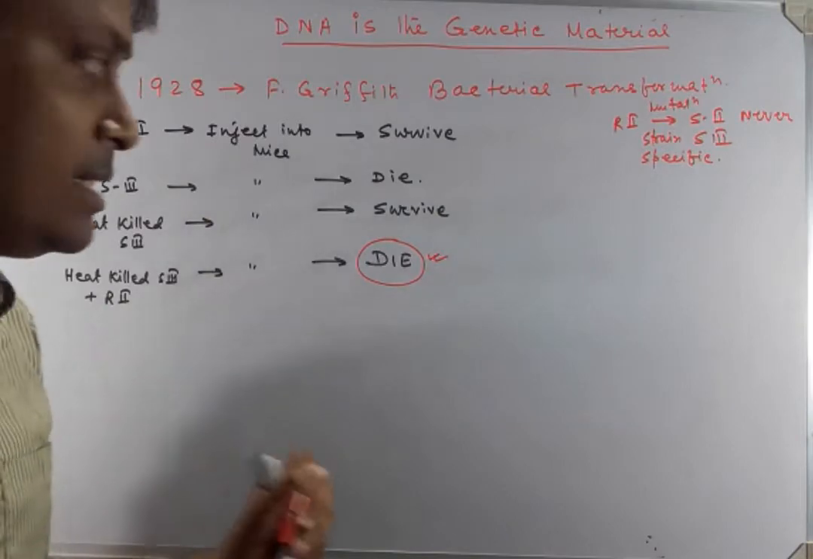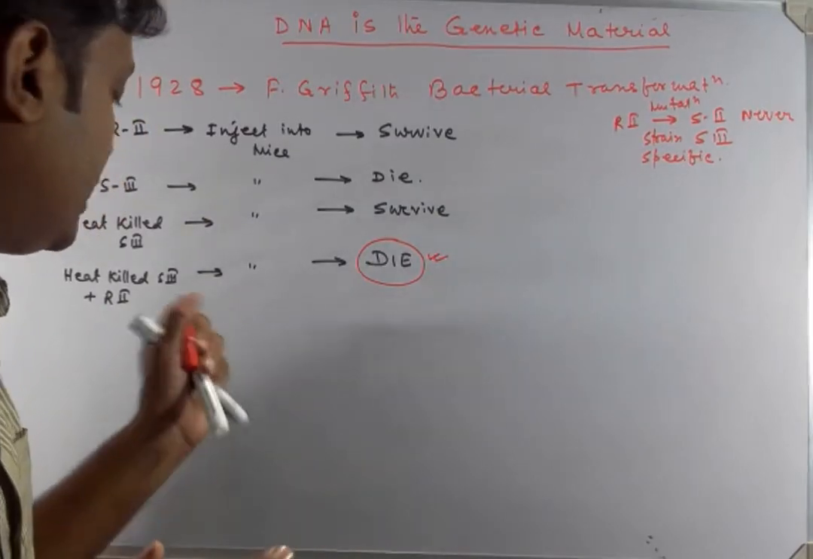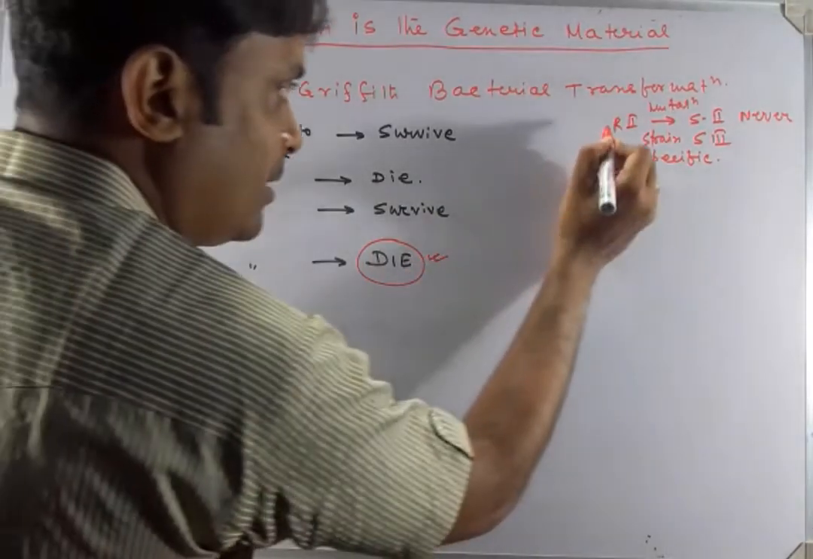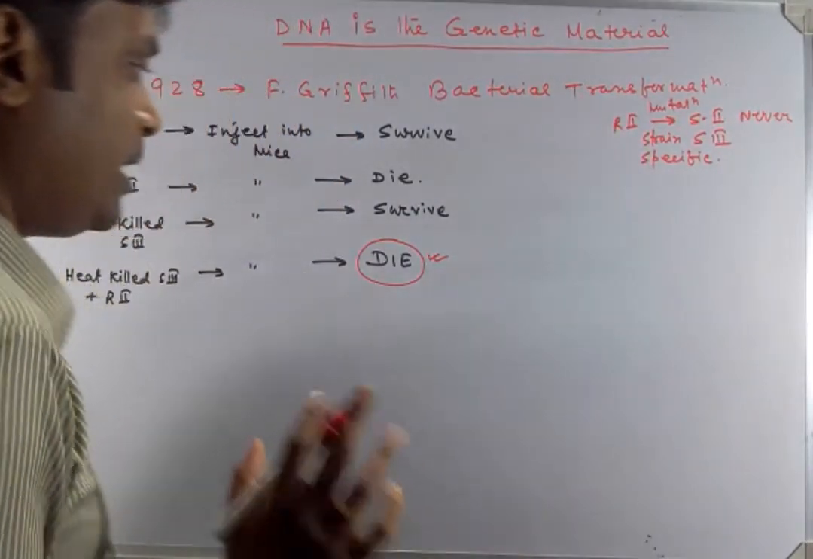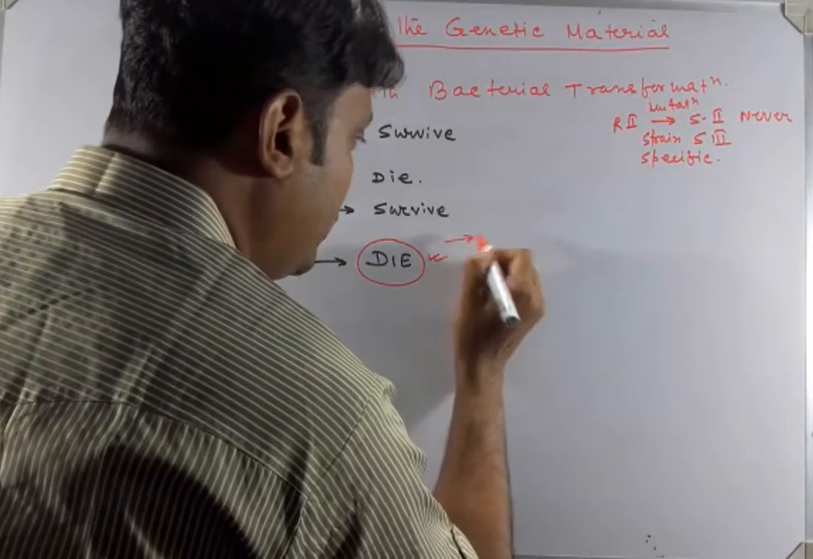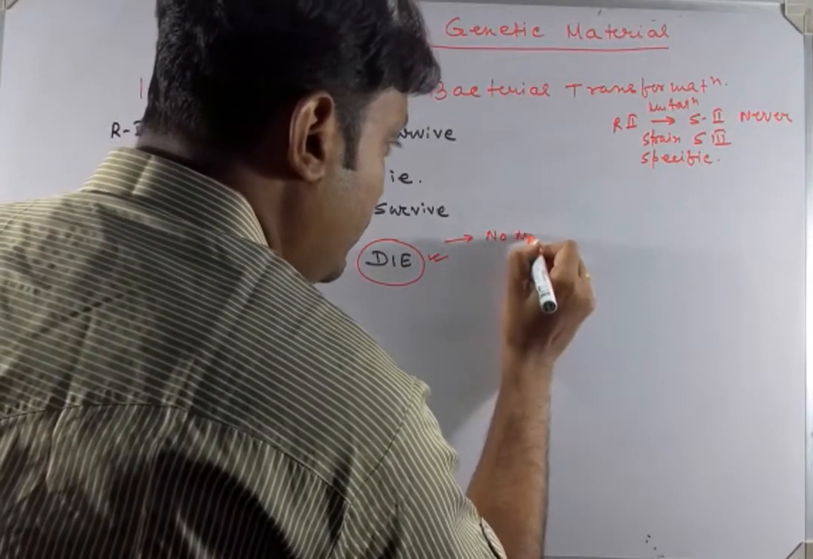So what is the reason behind it? The reason may be that R2 cannot be mutated into S2 because the mutation is strain specific, so there is no mutation.